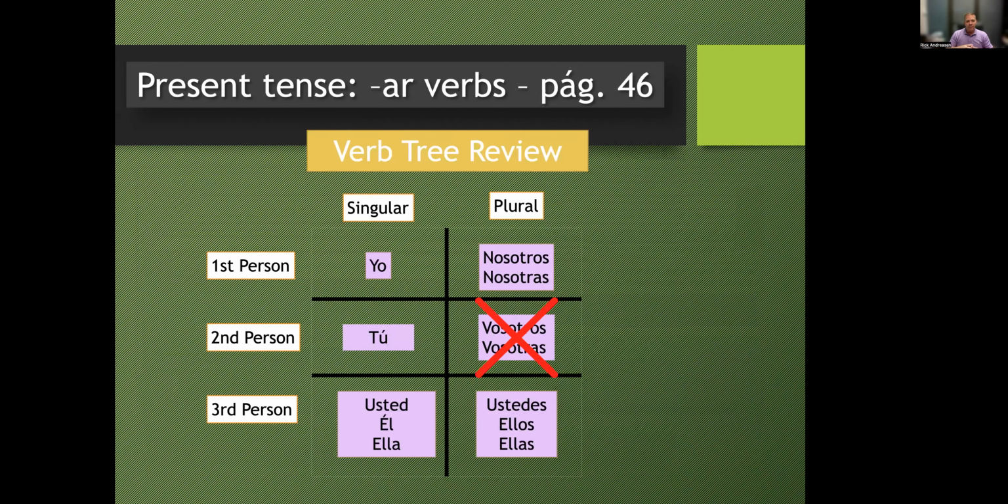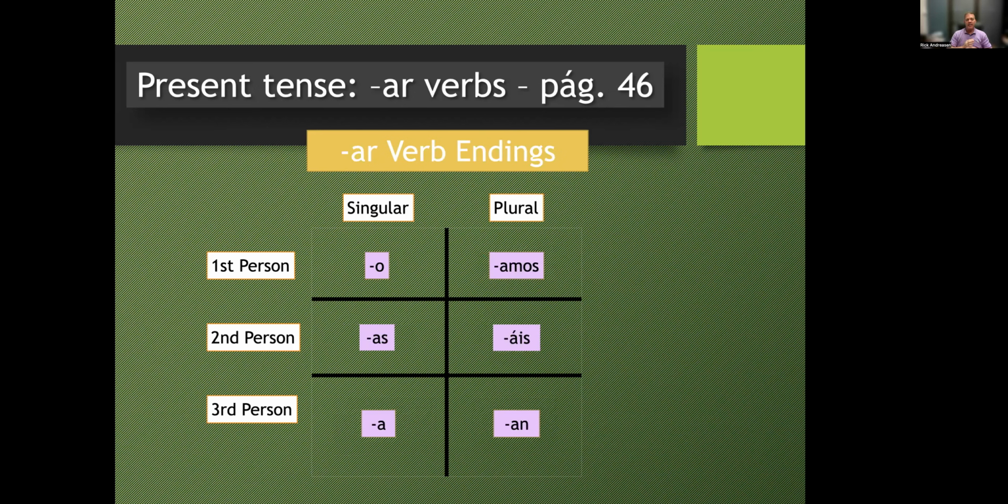You all know I love my verb trees. The verb tree again shows first, second, third person on the side and singular and plural across the top. And so it's really a matrix for you to plug and play. We looked at this last week as far as the pronouns that fit into that graphic. And then today we're going to look at these same verb endings. So these are the same things on the last page, more written out.